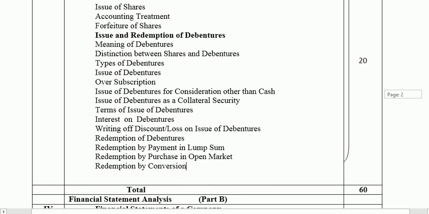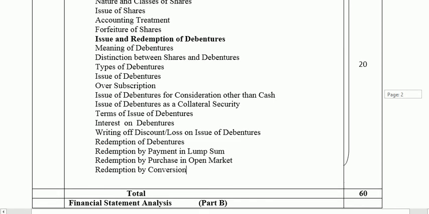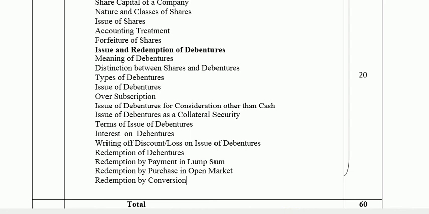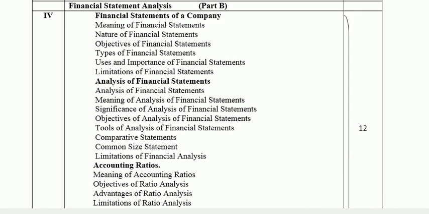In analysis of financial statements, we will be using certain important techniques, or tools, of financial statement analysis, which are known as comparative statements and common size statements. This will be your numerical area.